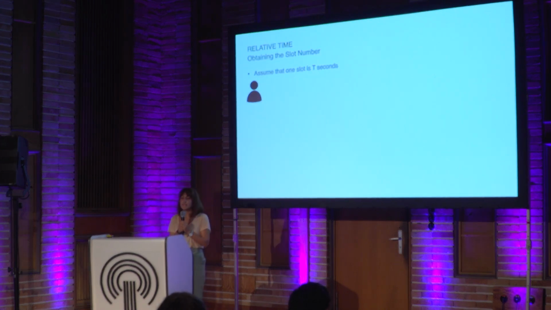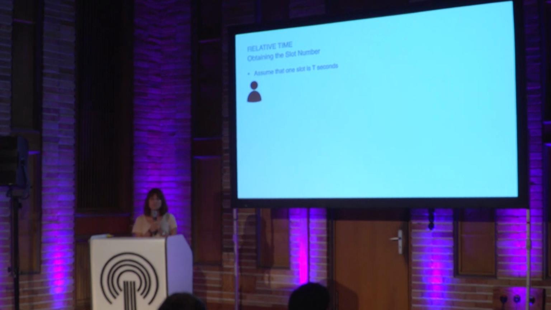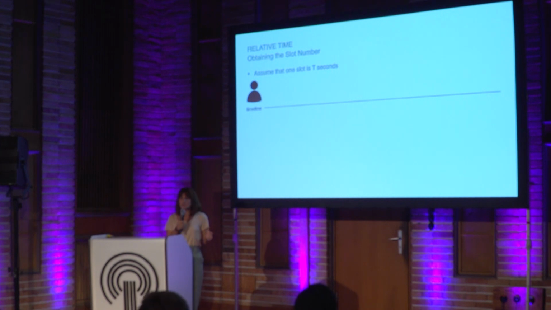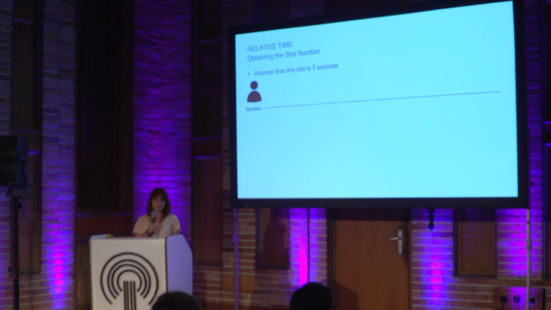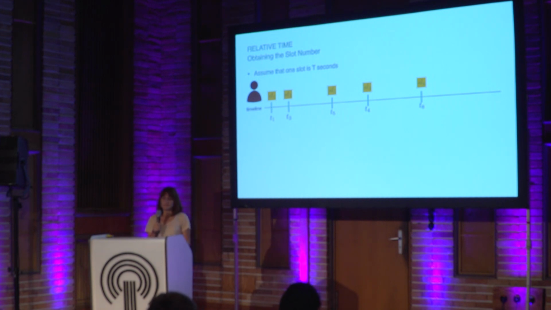And then we design an algorithm called relative time algorithm. So assume that we have a validator again, and this validator doesn't know when the slot starts or ends, and doesn't know anything about the current slot. In that case, this validator runs the relative time algorithm, and the relative time algorithm works as follows. It first collects some amount of blocks and stores the arrival times. And after that, the validator decides to learn a start of a slot number. For example, let's say he wants to learn what is the start of slot number 14.